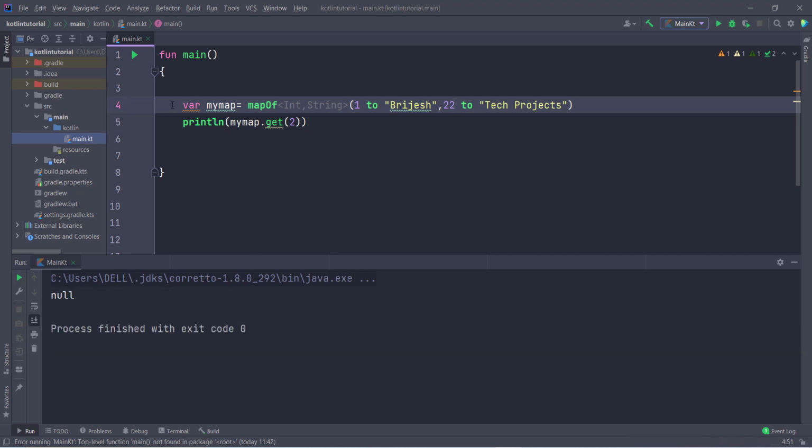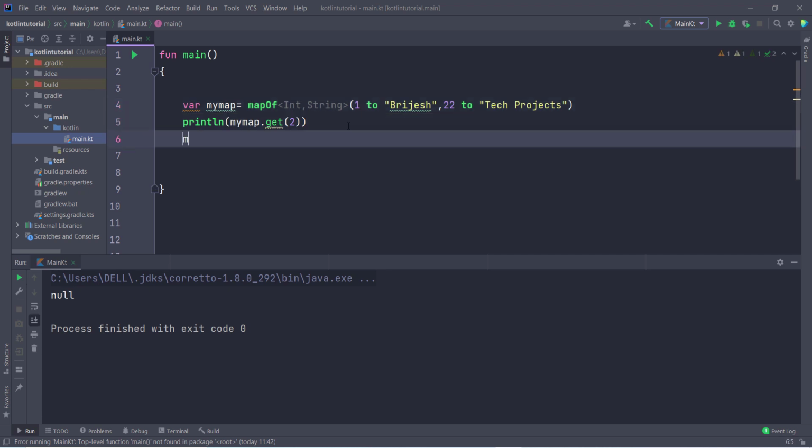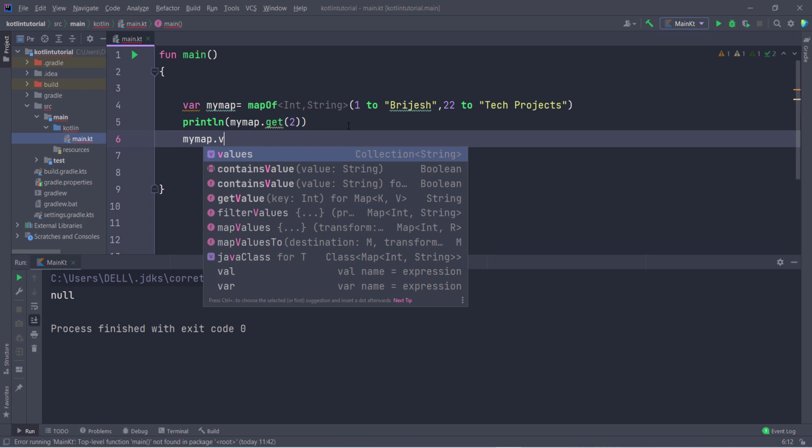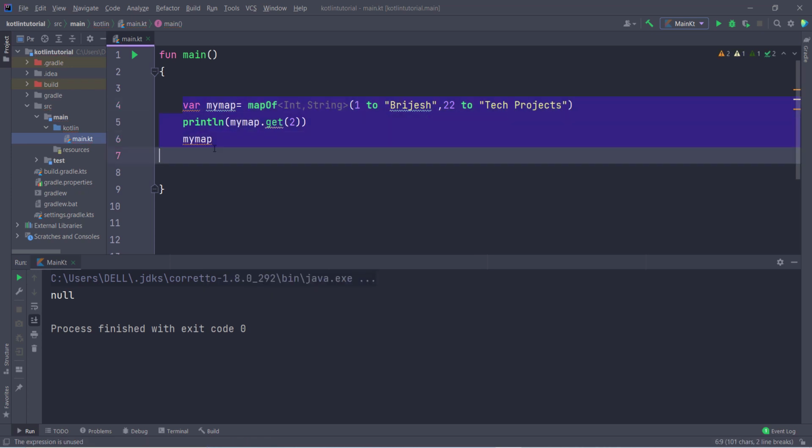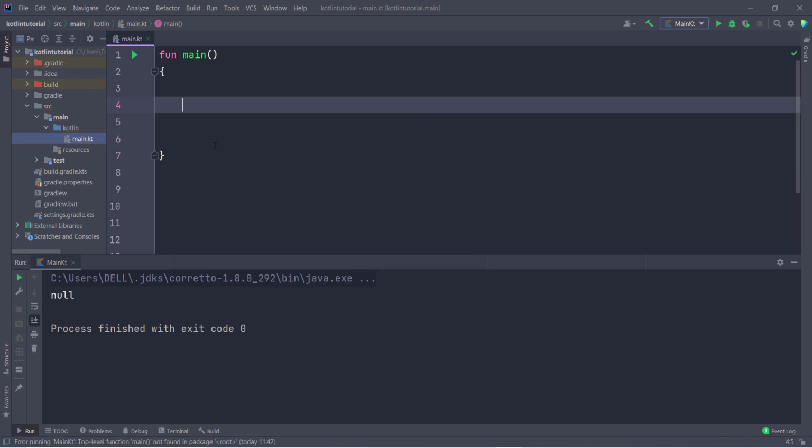So this is mapOf, and this is also immutable, so we can't add values inside this map. You can see we are not able to add any value. It also contains functions, so you can explore the functions by using documentation. Now the third thing which is known in Kotlin is set.